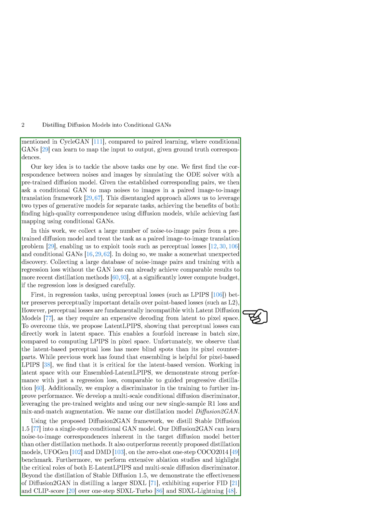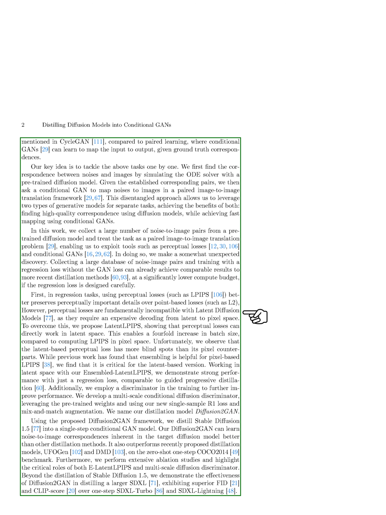In regression tasks, using perceptual losses like LPIPS preserves important details better than point-based losses like L2. However, perceptual losses are not directly compatible with latent diffusion models due to the need for costly decoding from latent to pixel space. To address this, we introduce latent LPIPS, enabling perceptual losses to work directly in latent space and significantly increasing batch size. We also introduce ensembled latent LPIPS for improved performance in latent space, demonstrating strong results with just a regression loss, comparable to guided progressive distillation.